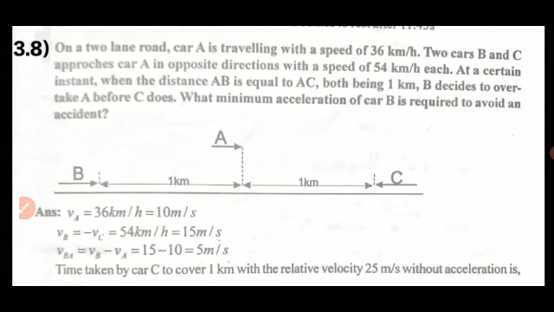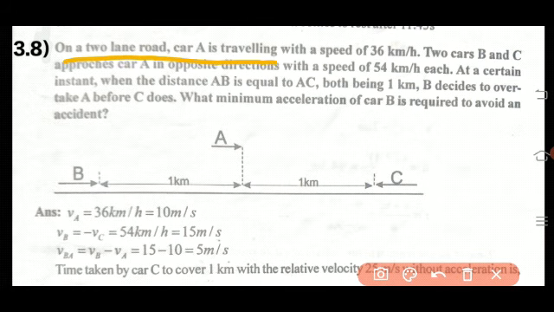Consider the question number 3.8. On a two-lane road, car A is traveling with a speed of 36 km per hour.